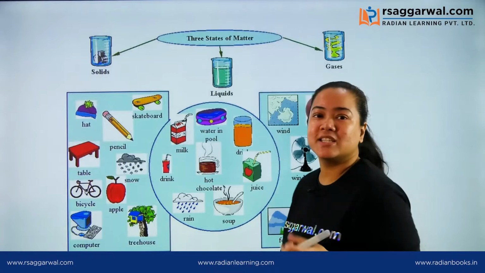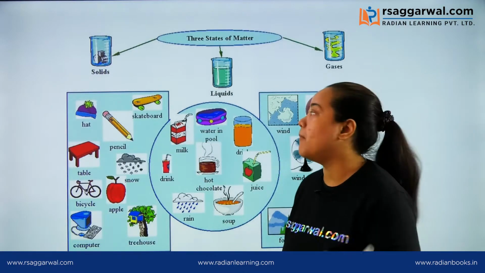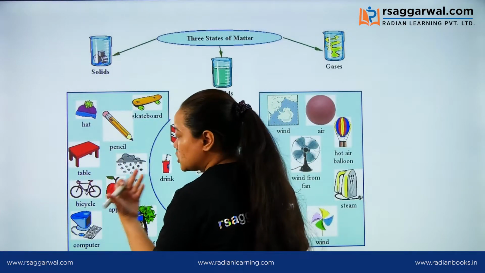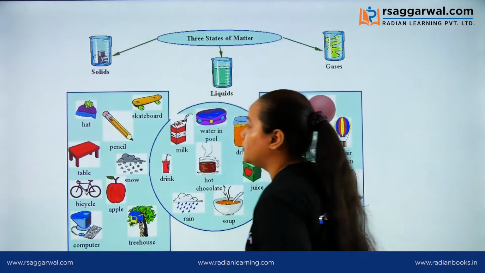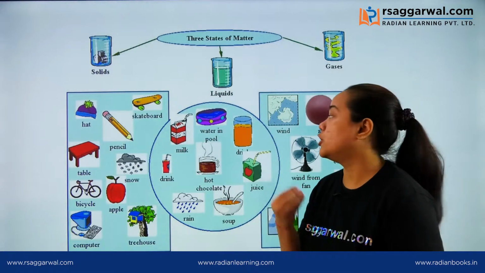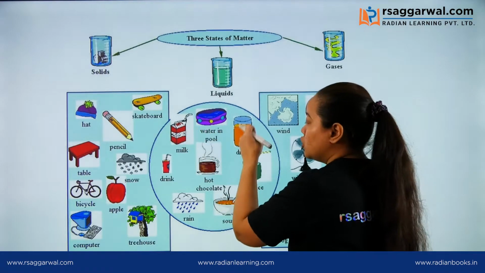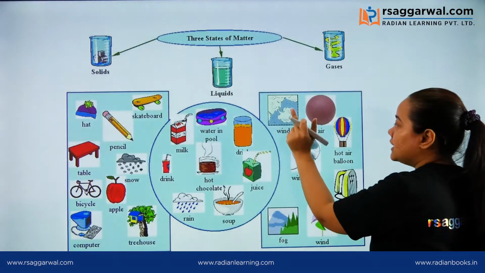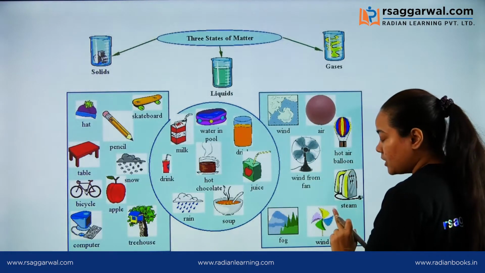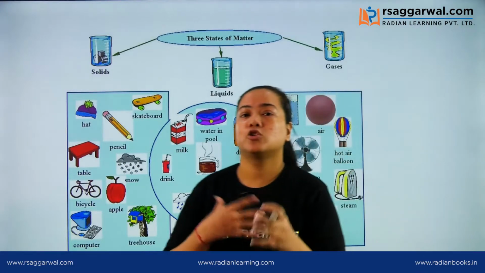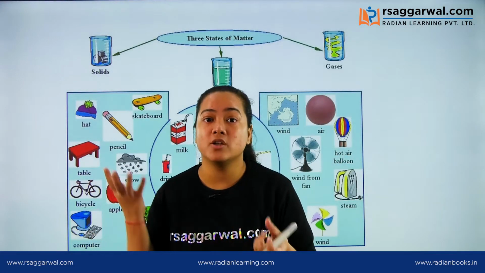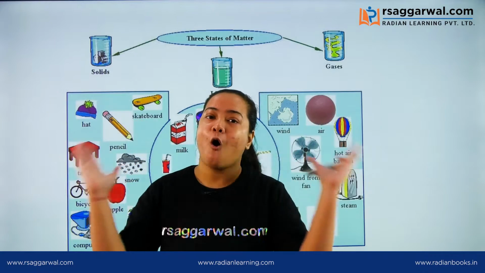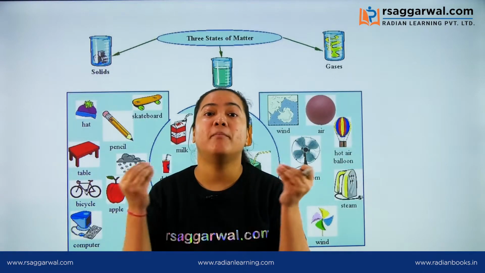Now in this picture you can see various examples of matter. See this hat, pencil, skateboard, table, snow, bicycle, apple, tree, computer. All these things belong to the category of matter. Also the milk which you drink, drinks, juices, soup, rain belong to the category of matter. Then wind, air, hot air balloon, fog, wind from a fan also belong to the category of matter. Why? Because they have some mass and they occupy space. That is why we are saying all these things belong to the category of matter.